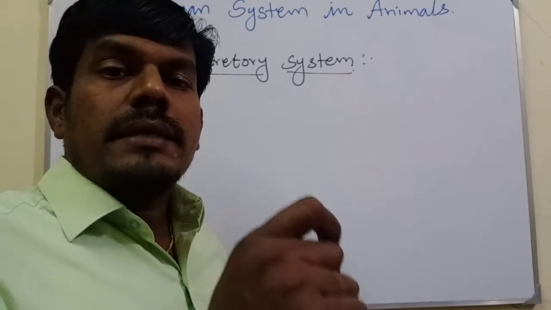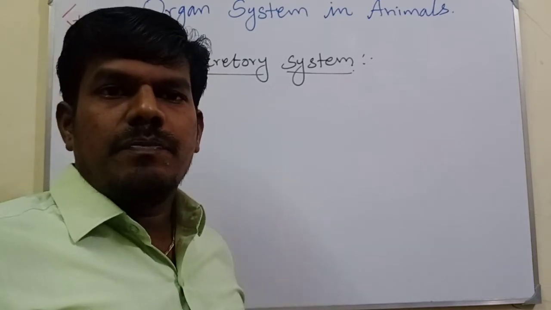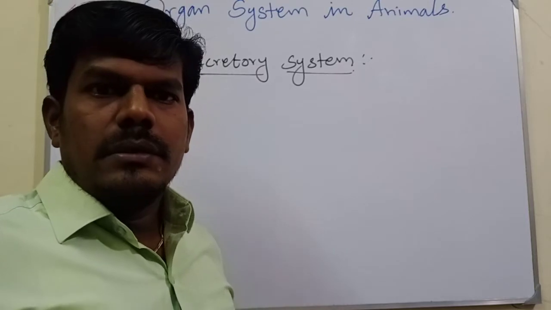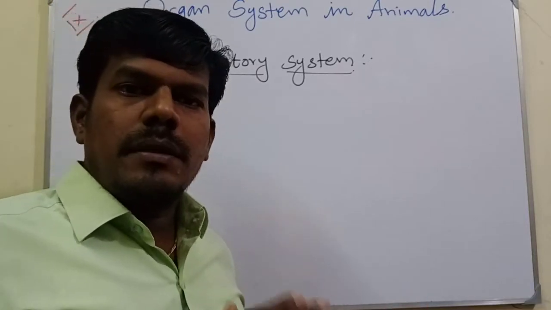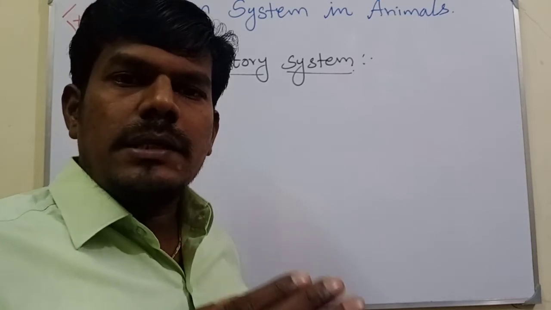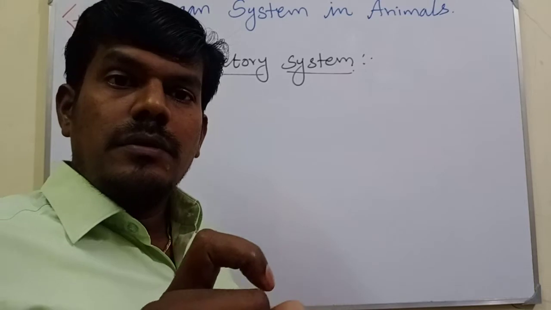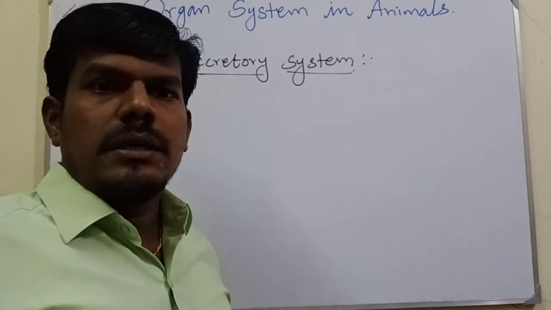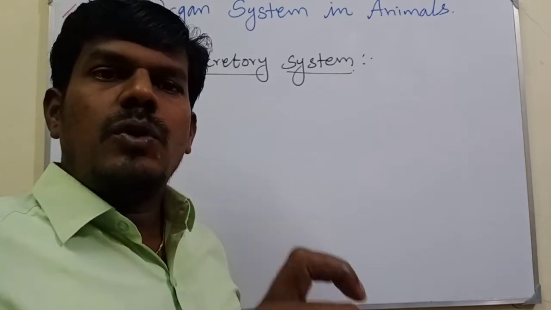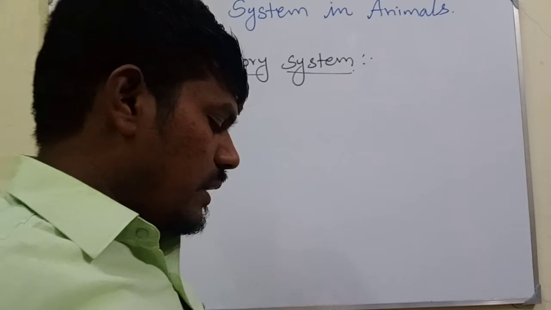How do we consider an excretory substance? Very simple. They are useless particles, useless or unwanted materials. Many materials are produced during metabolic activities. Some of the materials are utilized for day-to-day activities, and some are not utilized. The materials that are not utilized are called excretory substances. That excretory substance has to be released from our body. See, now come to the lesson.